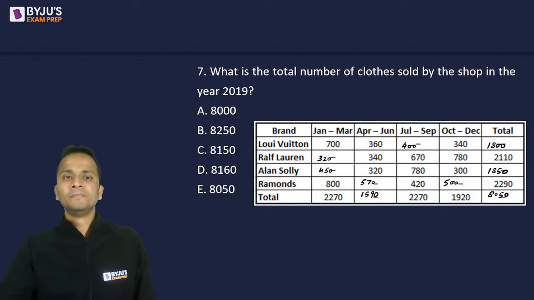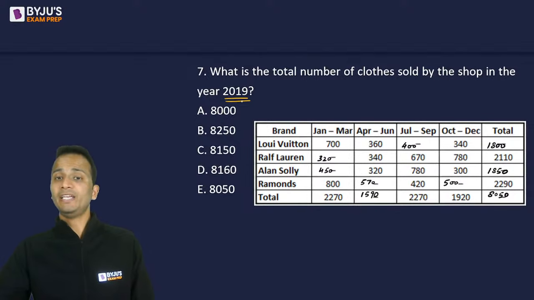What is the total number of cloths sold by the shop in the year 2019? 2019 में कितने सेल हुए हैं? Total number of cloths in 2019. They're not talking about a particular quarter. They're not talking about a particular brand. They're talking about the total number of cloths.